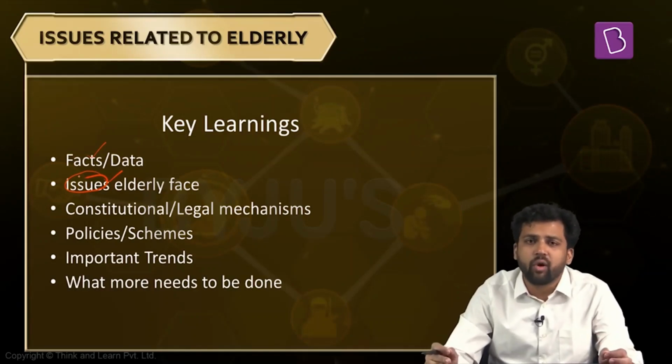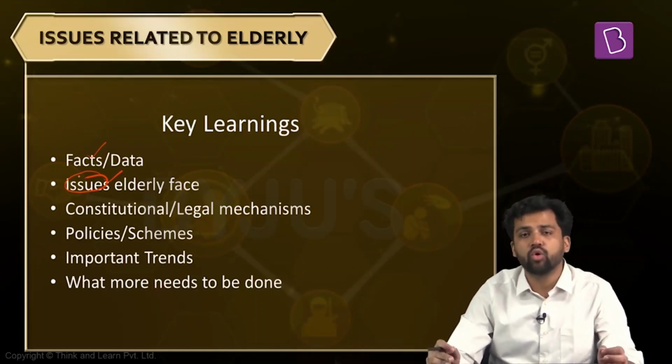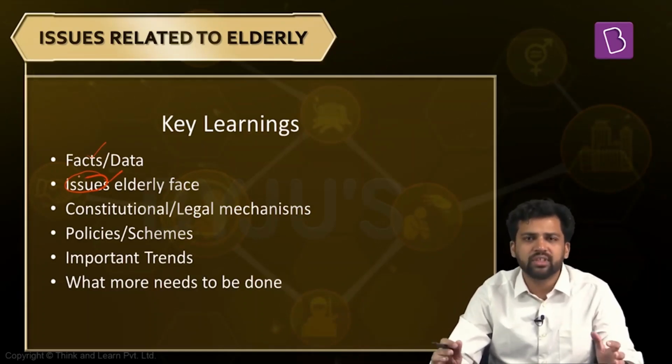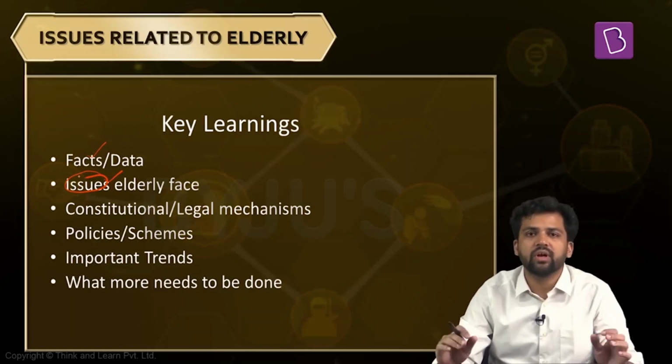Apart from that, we have also drafted policies from time to time. For example, we have had the National Policy for Older Persons, drafted in 1999. Then we also appointed a committee, the Mohini committee, to look into the specific issues related to the elderly. We'll discuss that as well. Apart from these policies and committee reports, we'll also take up some schemes for the elderly. In recent times you might have come across schemes, for example, Atal Pension Yojana. We'll discuss these briefly.